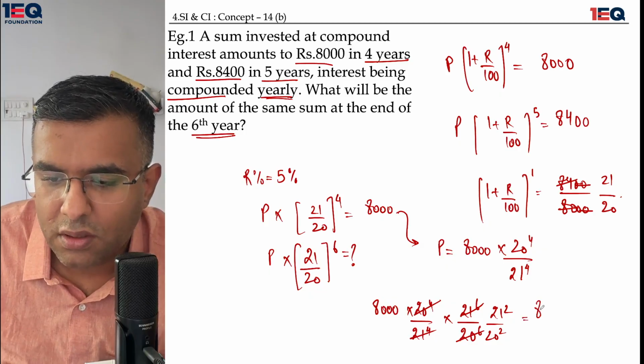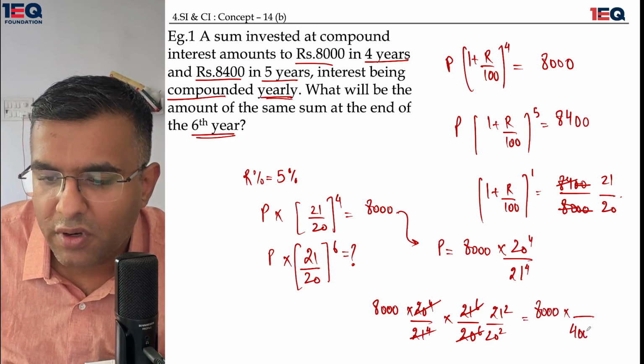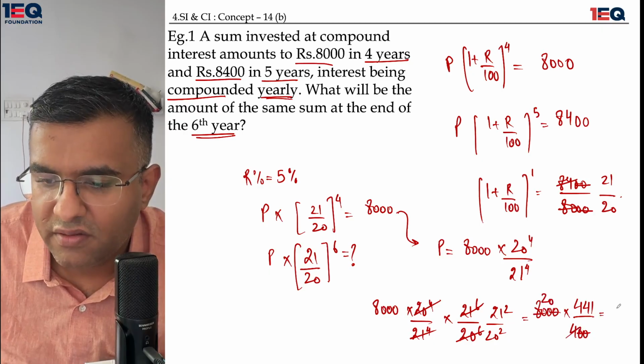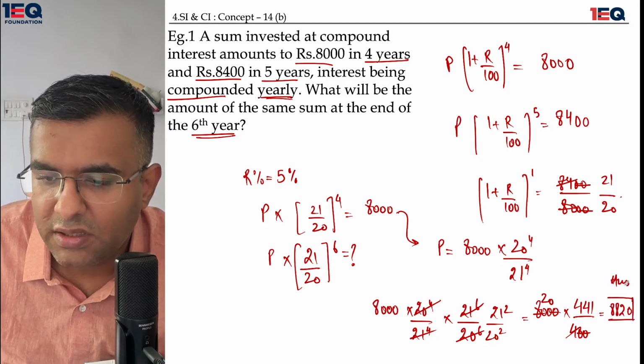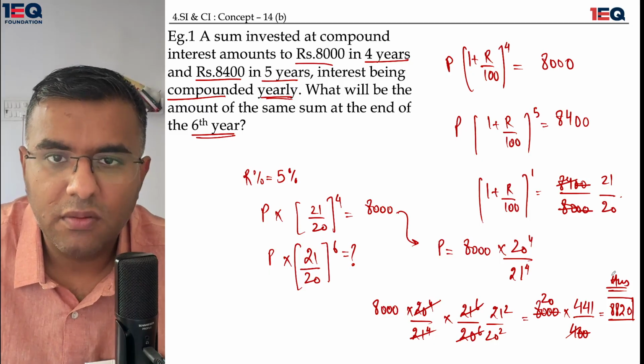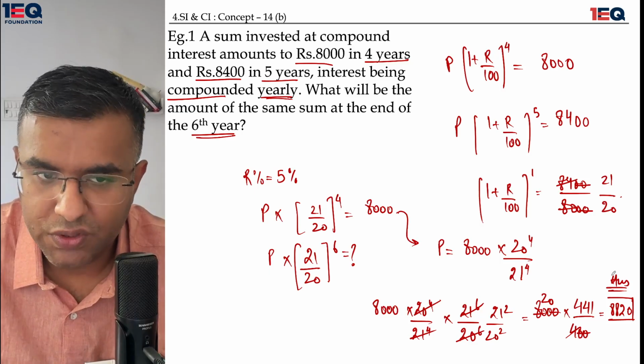This means 8,000 would be divided by 400 and multiplied by 441. The two zeros go, the 4 makes it a 20, and the final output comes out to be 2 ones are 2, 2 fours are 8, 2 fours are 8. So my final answer is nothing but 8820.